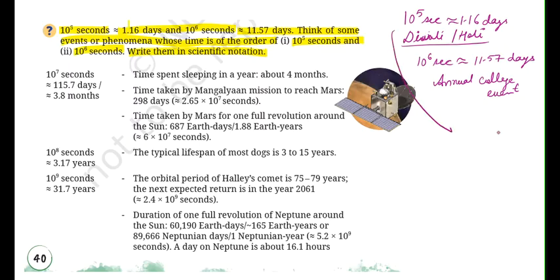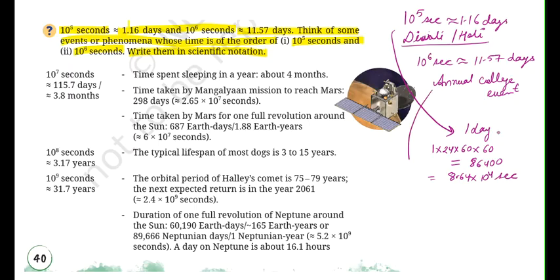तो मैं क्या कर सकती हूँ साइंटिफिक नोटेशन में, दिवाली जो है एक दिन पूरा चलता है, राइट. So one day consists of 24 hours, and every hour is going to have 60 minutes, and every minute will have 60 seconds. So let's calculate this value. So I'm getting it as 86400, right? तो मैं इसको लिख सकती हूँ scientific notation में. I will get it as 8.64 into 10 to the power of 4 seconds, right? Scientific notation लिखना है तो हमारा जो ये value होता है, this should be between 1 to 10. लेकिन अगर आप इसे राउंड ऑफ करोगे तो ये अप्रोक्सीमेटली 10 टू द पावर ऑफ 5 सेकेंड्स ही हो जाएगा.